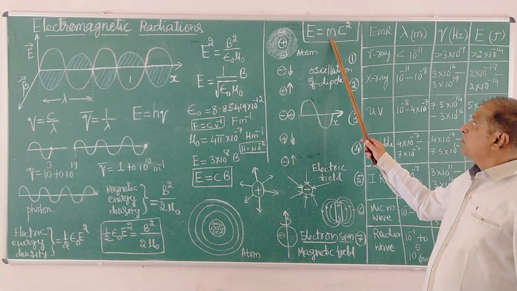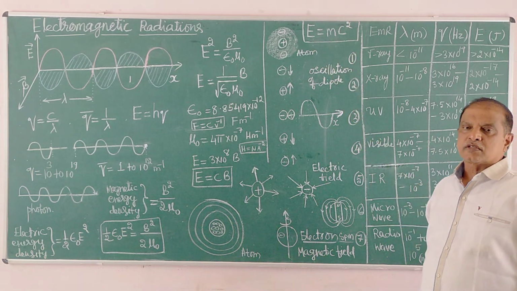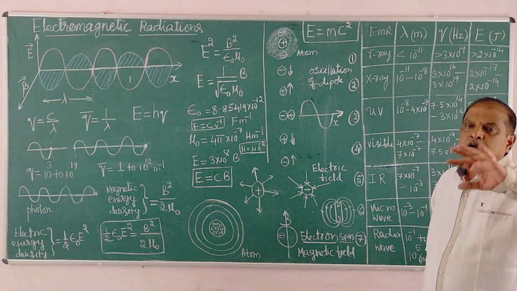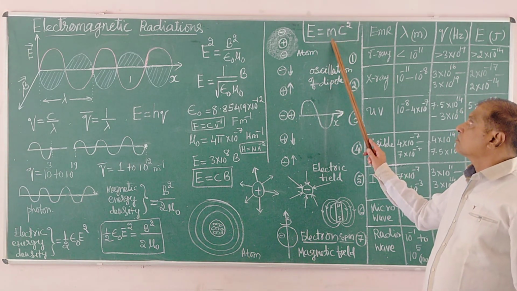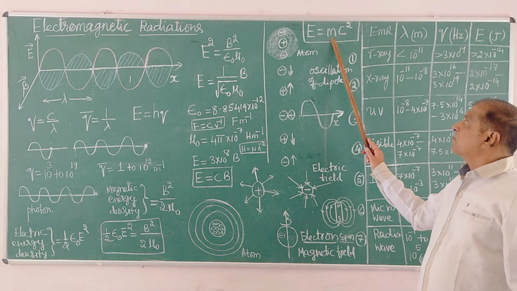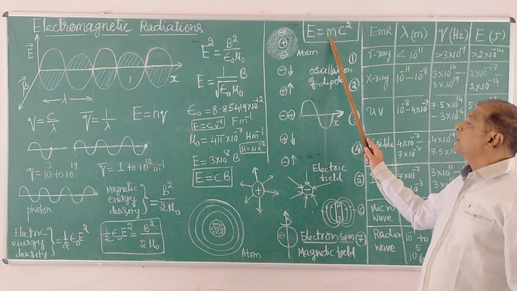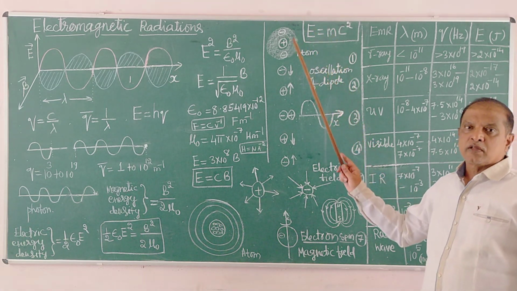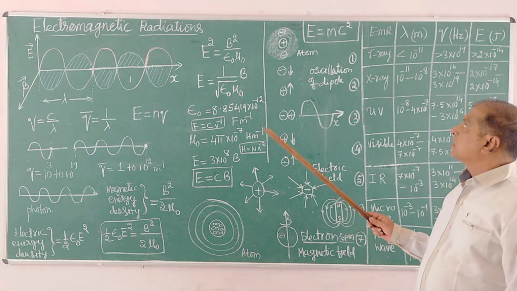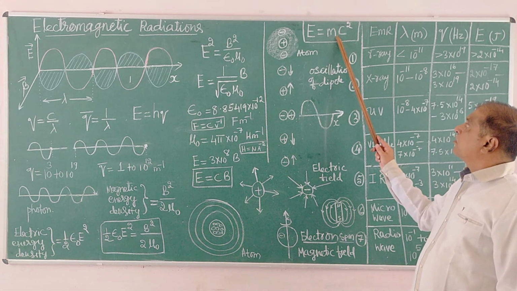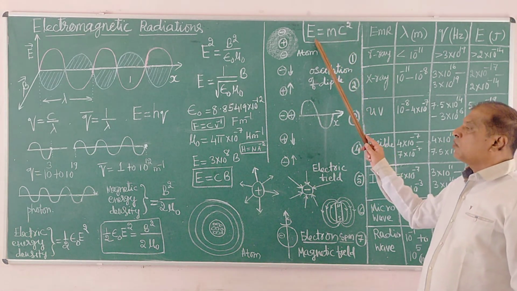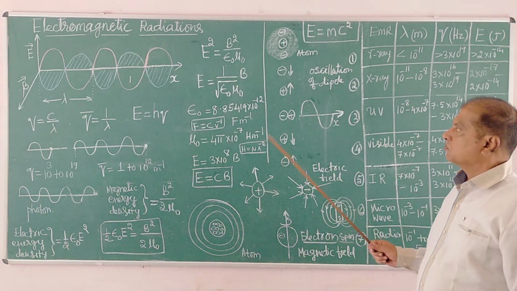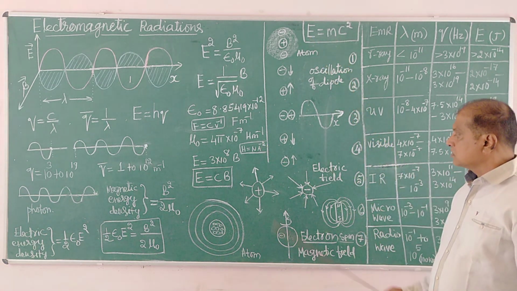We can have the conversion between the mass and energy, not only among the energies, but between the mass of the matter and energy. We can convert mass into energy, and energy into mass. If this mass is converted into energy, see what amount of energy is liberated. Quite a large, enormous amount of energy is liberated, because this mass is multiplied with a big factor, c squared. Quite a large amount of energy is liberated in the form of heat. That is mass into energy.